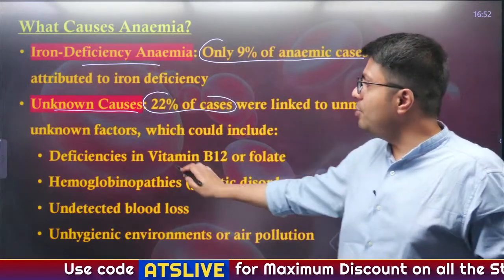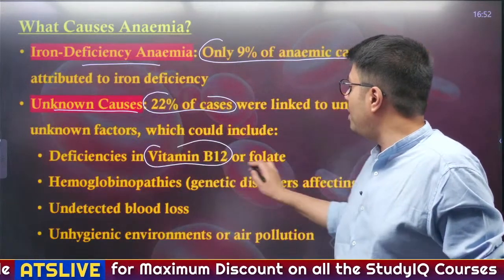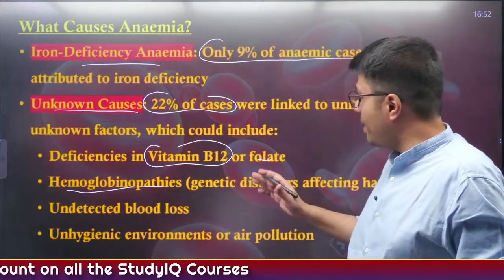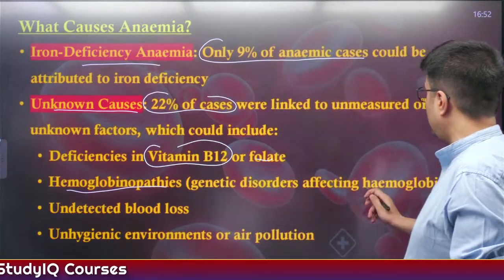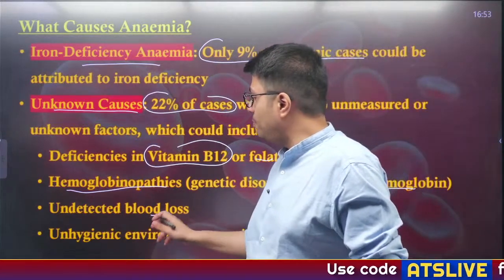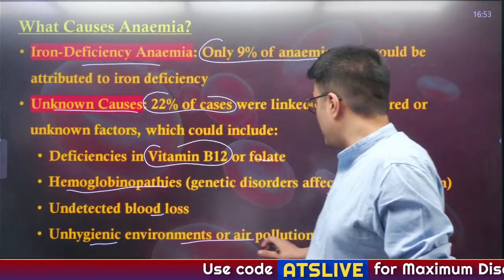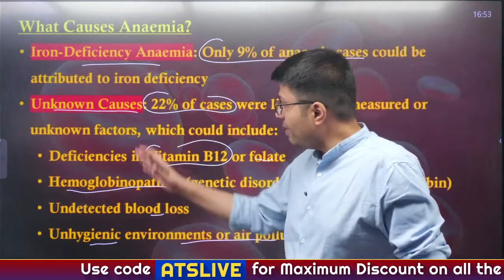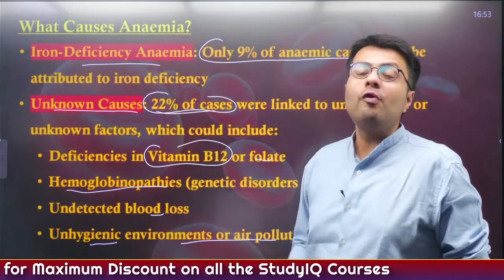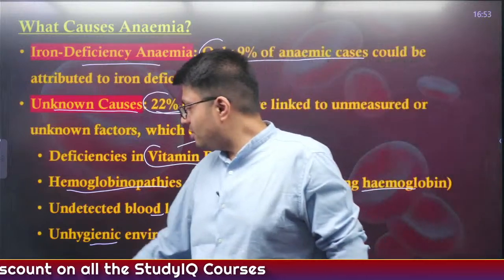This can be due to deficiencies in vitamin B12 or folate. It can be due to hemoglobinopathies, which are genetic disorders affecting hemoglobin, and also due to undetected blood loss, unhygienic environments or air pollution, right? So these are the unknown causes that account for as much as 1/4 of the total cases of anemia.